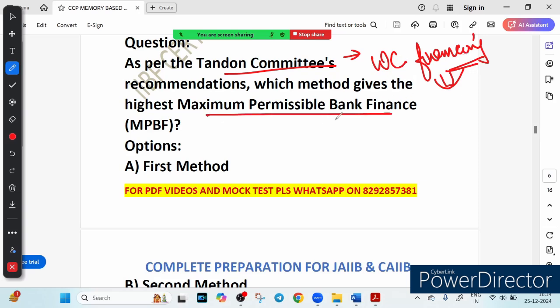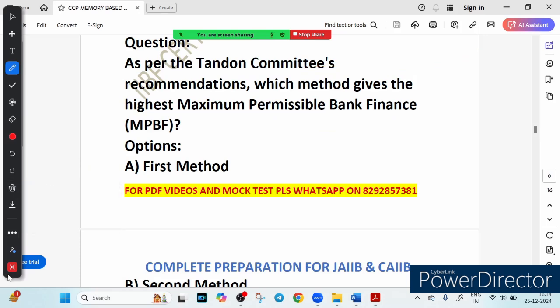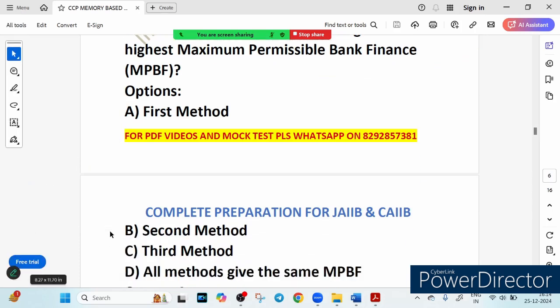The second thing is MPBF. MPBF refers to the maximum amount a bank can lend to a business for its working capital need. This committee suggested three methods to calculate MPBF. So what does the first method say? You will get the answer if you know these methods.